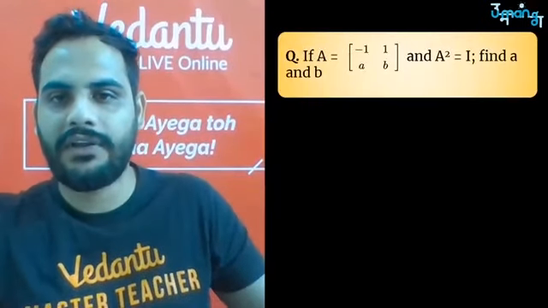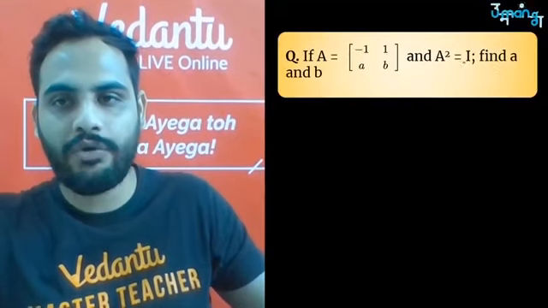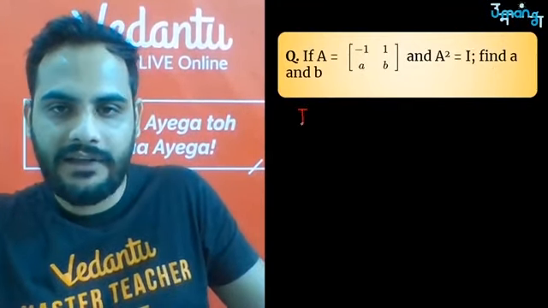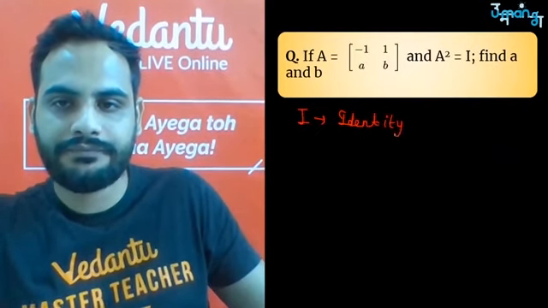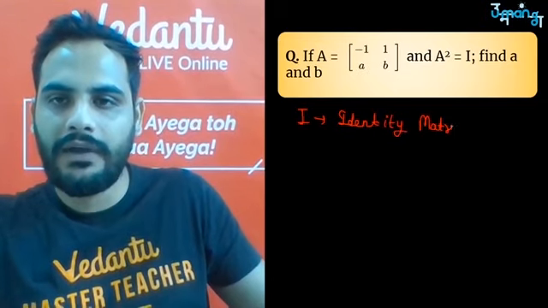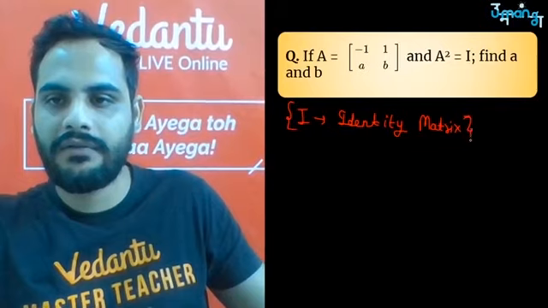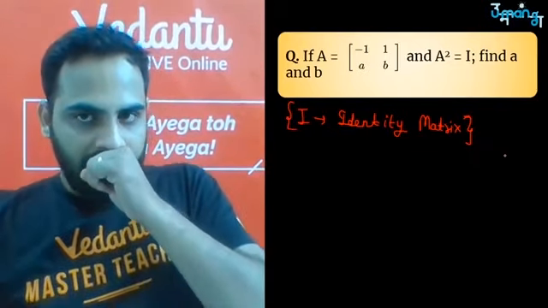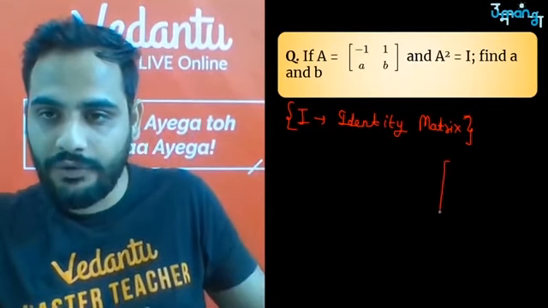Okay, the fourth one: A is equal to the matrix with entries -1, 1 and a, b, and A square is equal to I. Find a and b. Now you must be thinking, what is I? Remember, I is your identity matrix. I have taught you what the identity matrix is. The identity matrix I have told you is this.